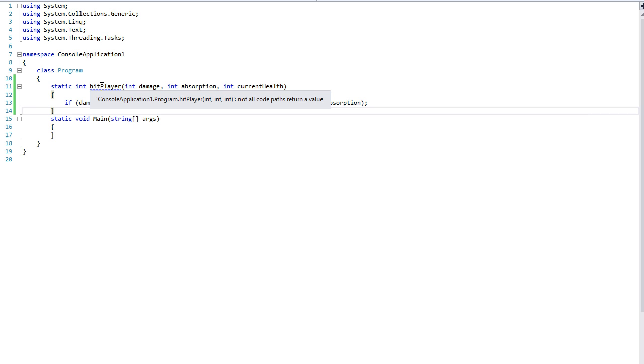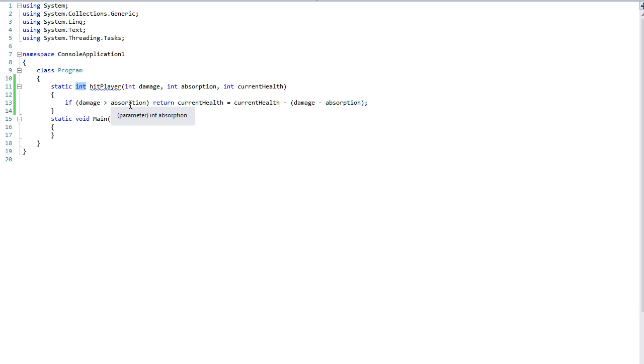So in other programming languages, you will get this error message. In C++, we did not. So C++ is forgiving in many ways to what you can do with that language. In other programming languages, you have to abide by the rules. You must return something because you provided int. In this case, we do not return anything if damage is less than absorption. But C++ is forgiving in that aspect.